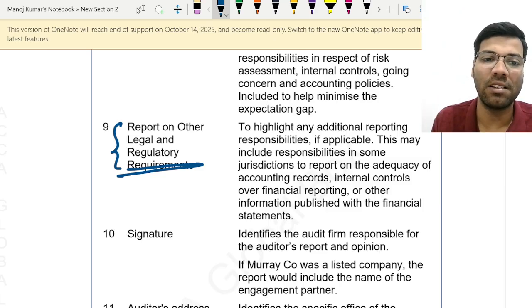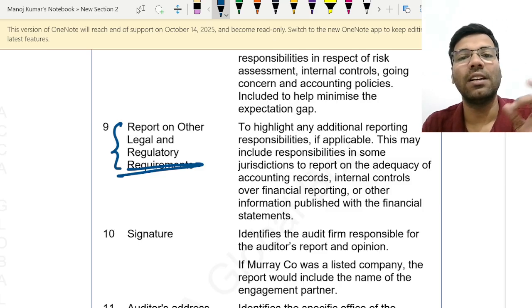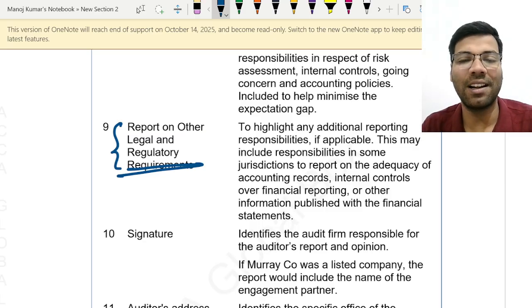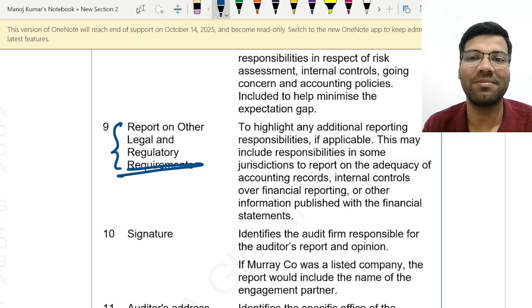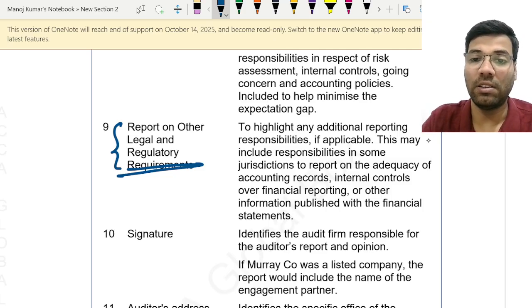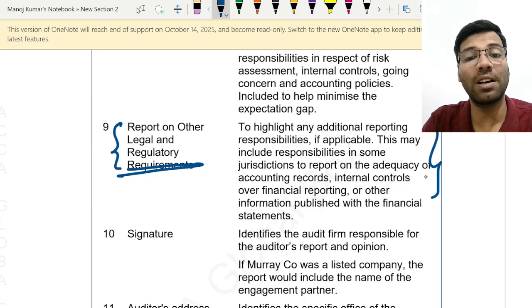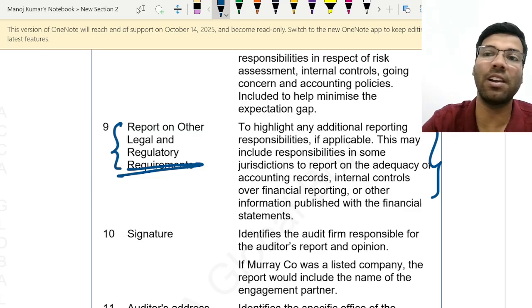For example, the Companies Act of UK says that auditors also need to comment on the managerial remuneration, which means the remuneration paid to the directors and key managerial persons of the company, so that the auditor needs to comment separately. Now see, this is not mandatory as per the standard, but this information should be commented on by the auditor as per other laws, meaning the laws and regulations that are there in that country.